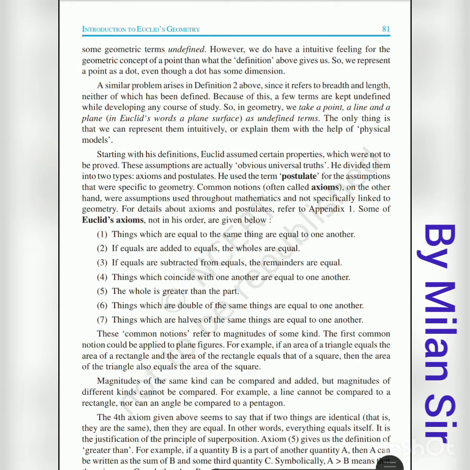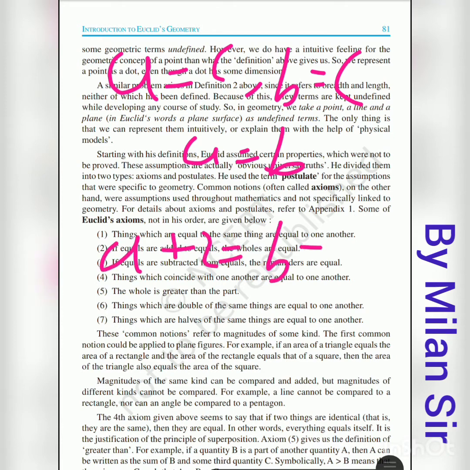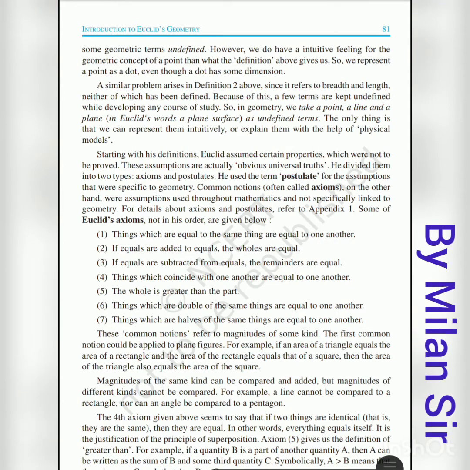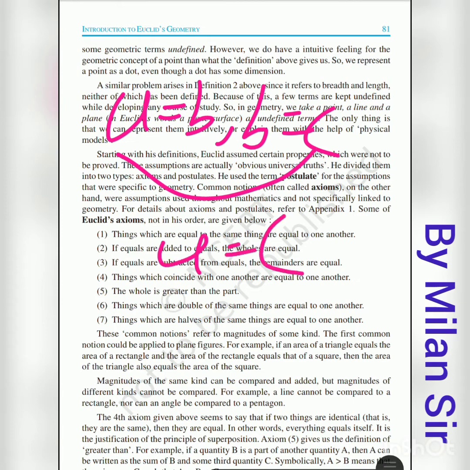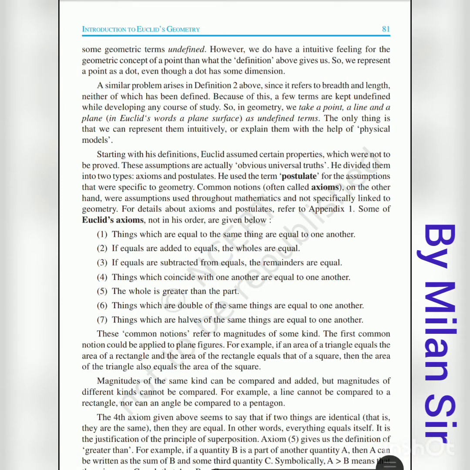So alternately, how many axioms are there? If a is equal to c and b is equal to c, then a is equal to b. If a is equal to b and you add 2 on both sides, you get the same answer. If you subtract 2 from both sides, you get the same answer. If a is equal to b and b is equal to c, then a is equal to c. If you make parts of 10, like 2 and 8, 5 and 5, 7 and 3, then the full is always greater than its part.